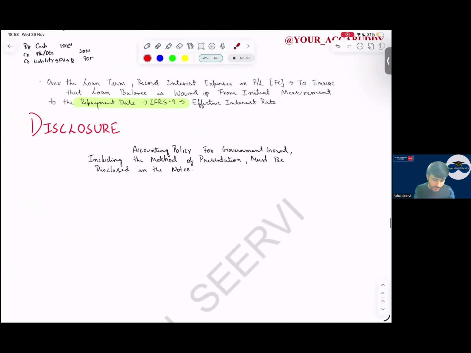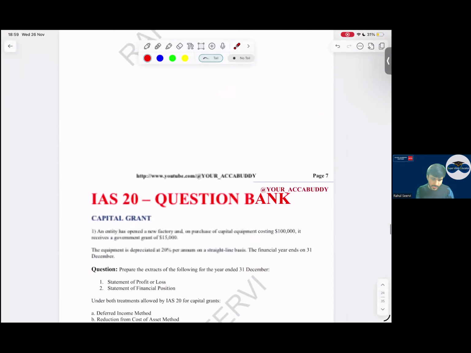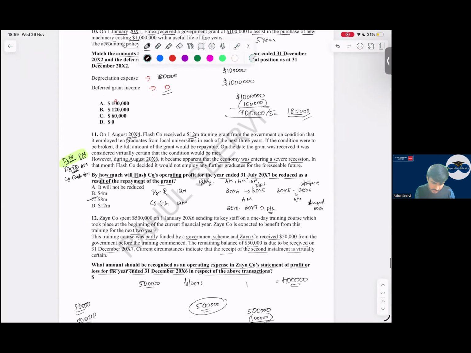So with this, what are the disclosures? Accounting policy. What is the presentation method? Whether we have reduced it from the cost of the asset or whether we have shown it as a deferred income method. So with this, this part is done. I hope this is clear to everyone.